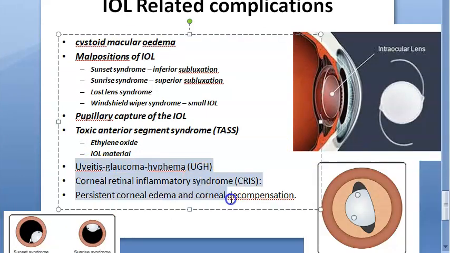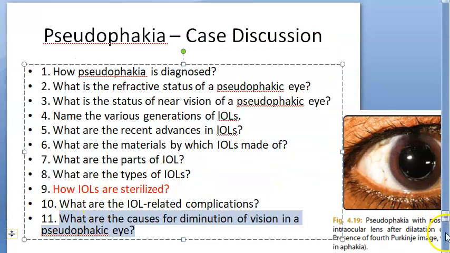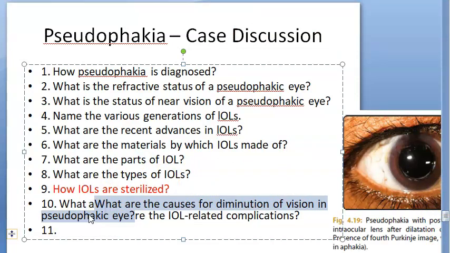Few other complications they are telling here. UGH syndrome, then corneal retinal inflammation, corneal edema, corneal decompensation. A lot of things they are saying. Posterior capsule will opacify. That will become after cataract, right? Look at one last question about IOL. Then we will take other questions. Still questions are there, but look at this question now.